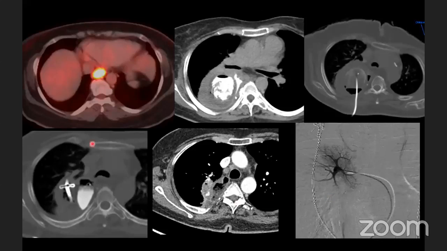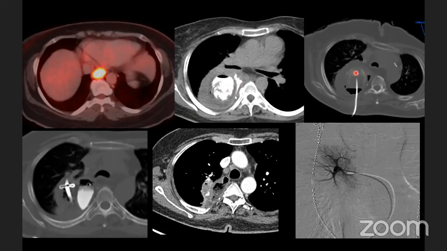This is another case in which there is an FDG avid growth in the lower thoracic esophagus involving the GE junction. In this case, VATS TTE was done, and after the VATS TTE patient went into sepsis, admitted in ICU. We did a scan. There was a leak into the mediastinum. There was a collection which was communicating with the esophageal conduit. We inserted a pigtail into that.